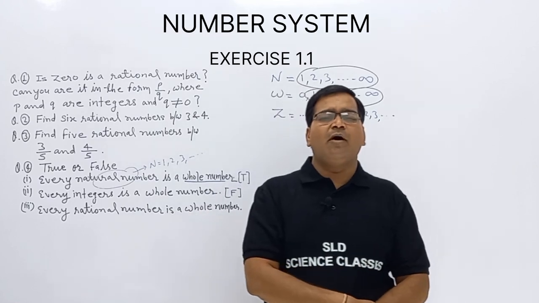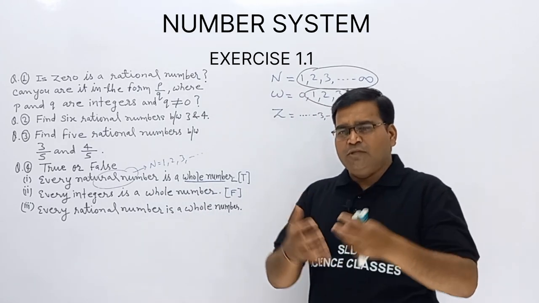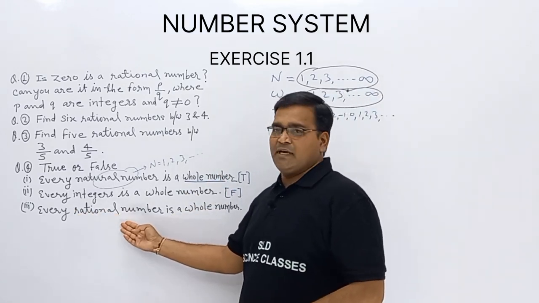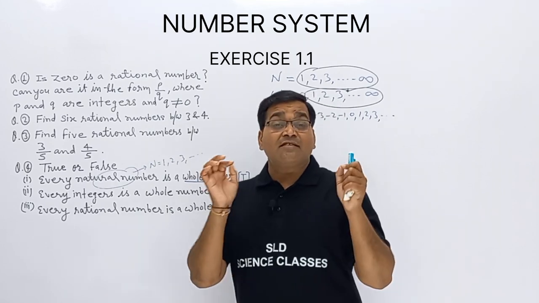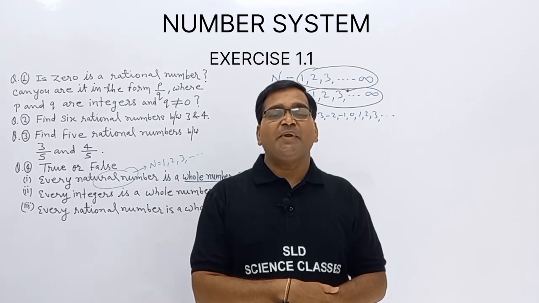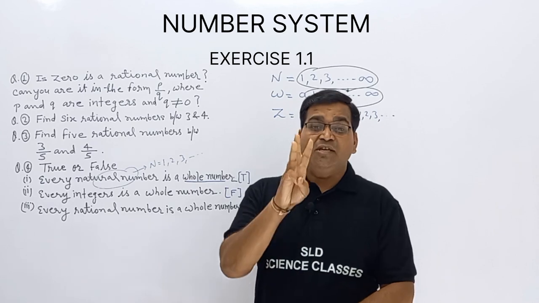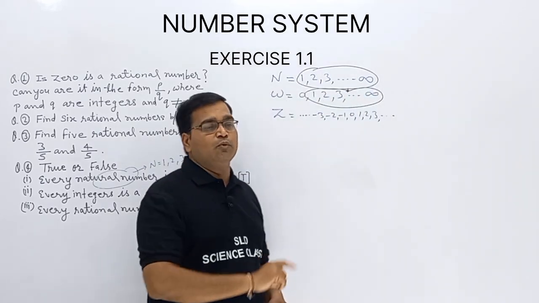Already we studied about rational and irrational. So if you know these things, then you can easily give the response. Every rational number is a whole number. Rational numbers are what? Expressed in the form of p upon q. Three things are there. Expressed in the form of p upon q first.